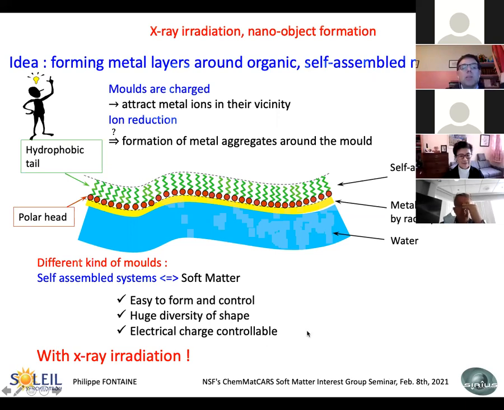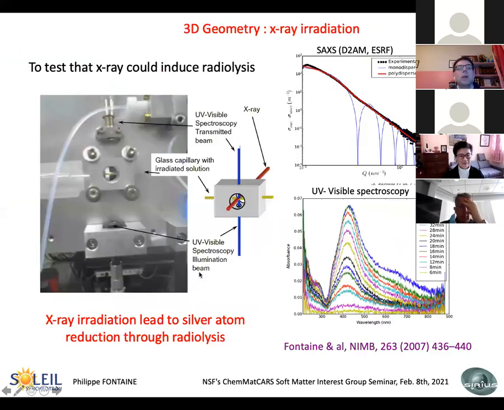There is a huge diversity of shapes, and the electrical charge can be controlled by pH, by ionic strength, and so on. And we intend to use X-ray radiation because we are people coming from the X-ray community. So the first try is to prove that X-ray can do the same job as gamma ray or electrons. So we tried to irradiate a silver ion solution in this setup. The solution is in this small capillary here, and the X-rays are coming from the back of the screen, going towards us.